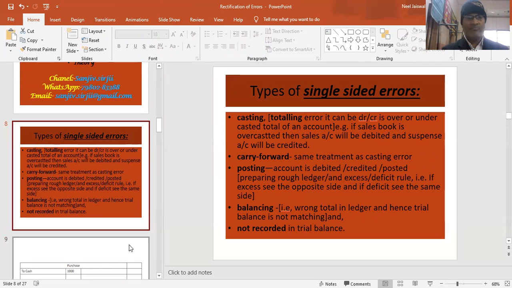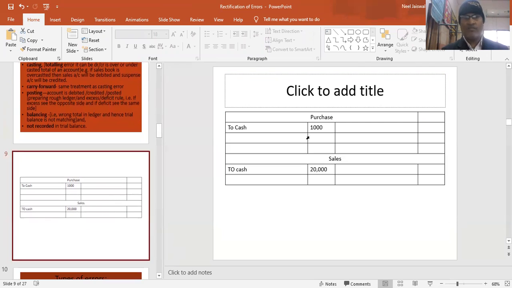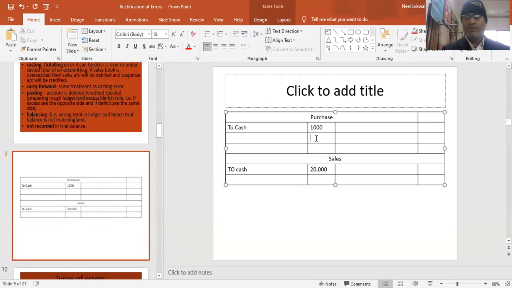So even I'll explain you with the same thing, my totaling error, that is my casting error. Casting error, suppose over here some more figures are there. Some 200 is over here. But while adding, I have written only 12,000 or 1,20,000. So this is my casting error. That means my totaling error. Instead of 1,200 I have written 12,000 or 1,20,000, whatever it is.